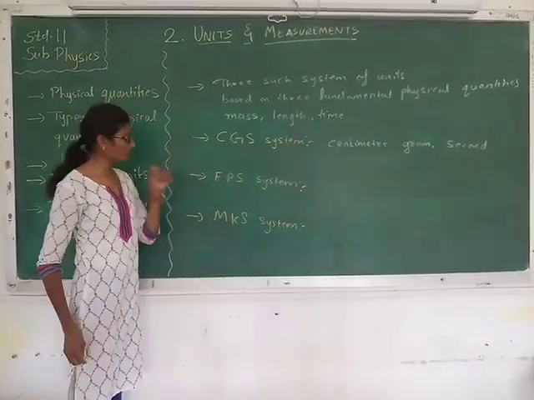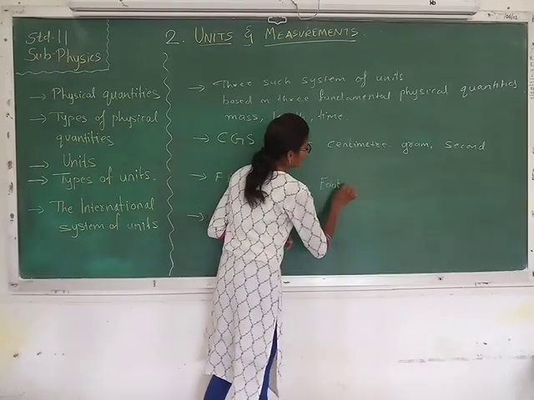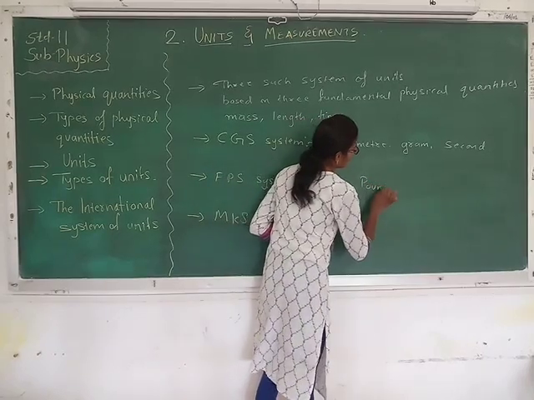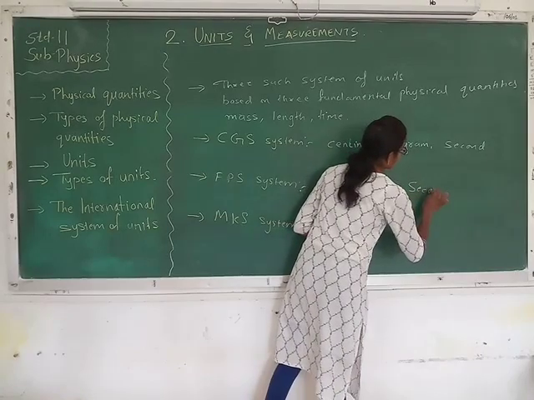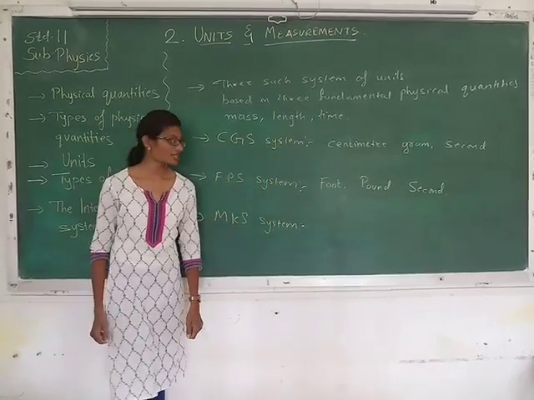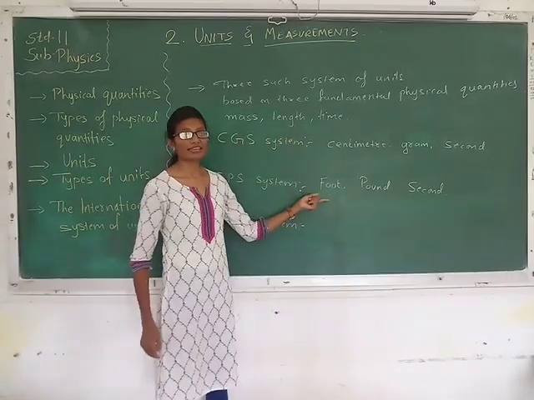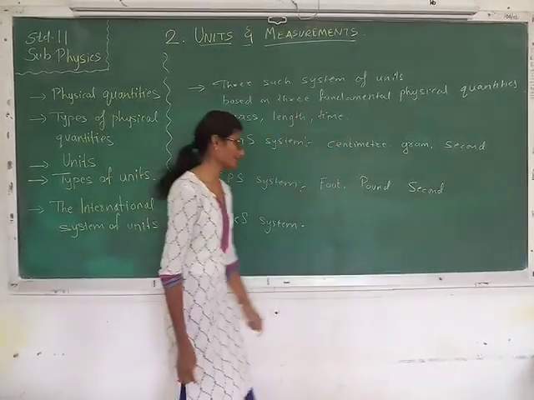Another system of units is the FPS system, where F stands for foot, P stands for pound and S stands for second. That means when we are using the FPS system of units, the mass should be in pound, the length should be in foot and time should be measured in second.